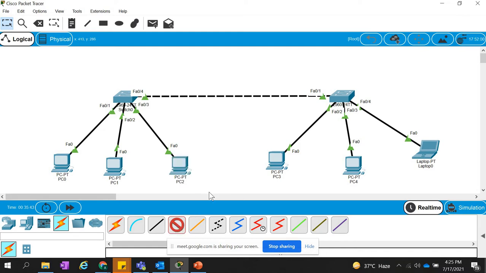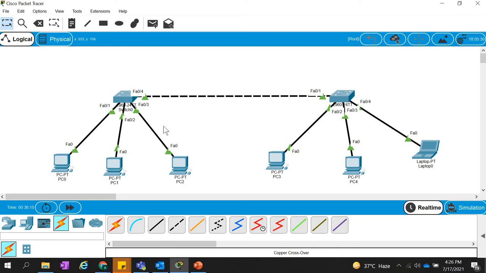Let me choose the cable. This one is copper crossover cables. It means that our switches are connected over the cross connections, switch to switch. We discussed how they are connected cross, and the solid line means straight through. These are the straight through connections, and these are the cross connections because they are the same technology device. That's why they are connecting via the cross cable.